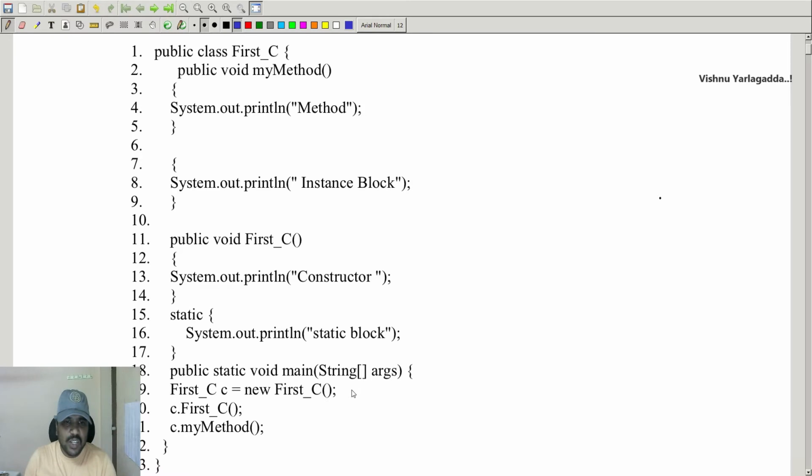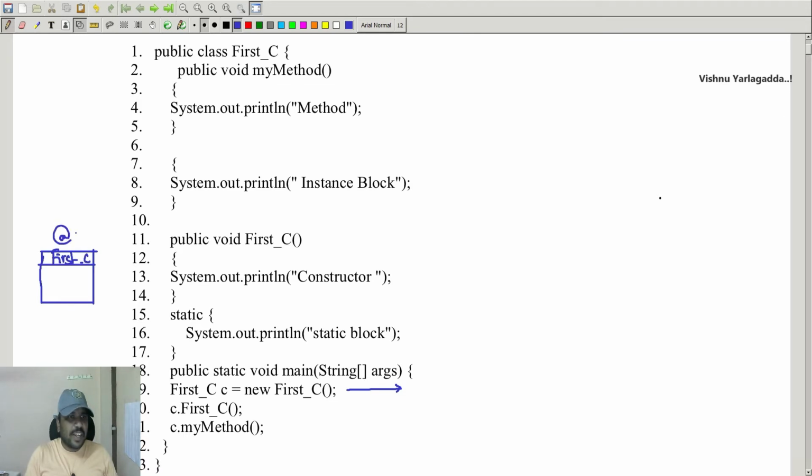So let us assume that when I created a constructor, that is when I call the constructor, first_c equal to new first_c, I'm going to allocate a memory. This is the way of allocating the memory. Let us assume that I'm going to allocate a memory for the first_c.